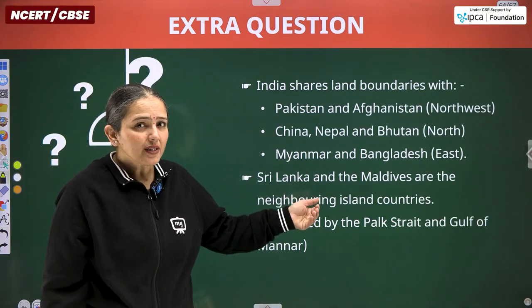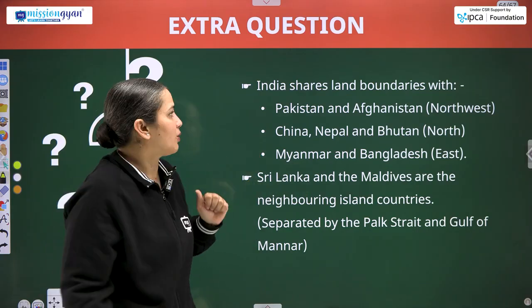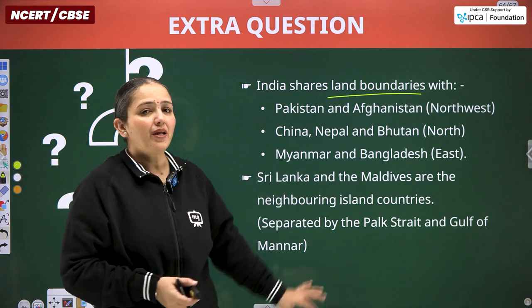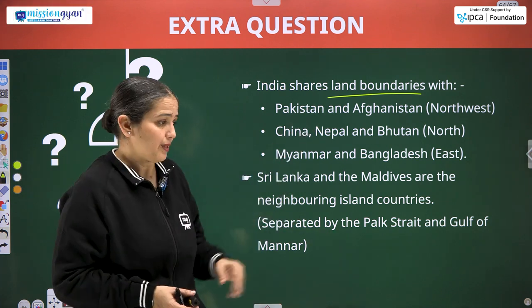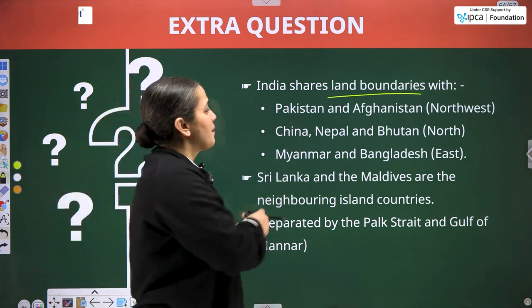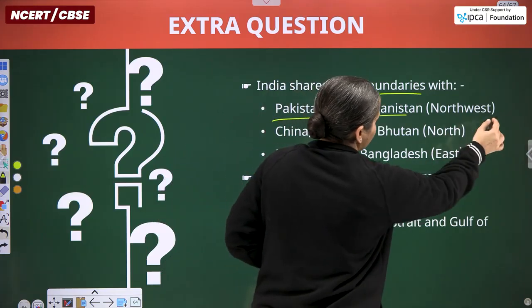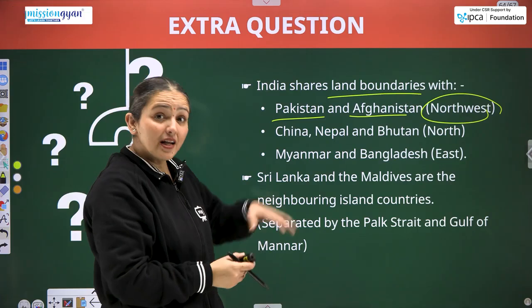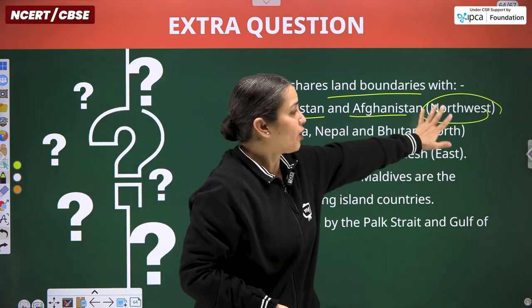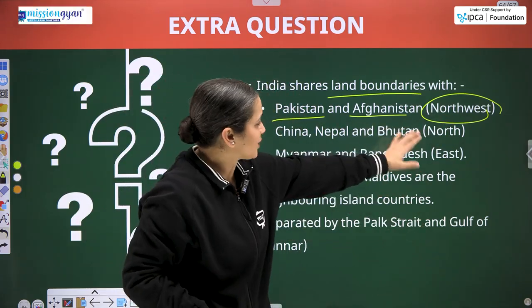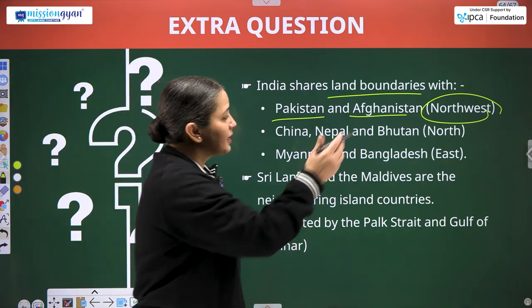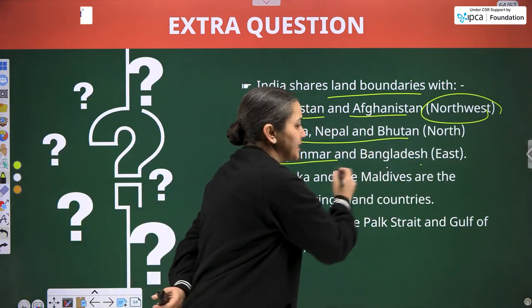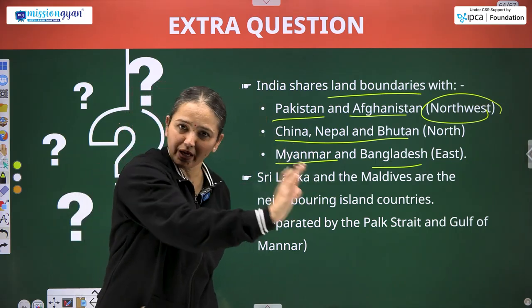Going further with land and maritime boundaries, we are discussing the maritime neighbors and land neighbors. Pakistan and Afghanistan lie in the northwest. In the north, we have China, Nepal, Bhutan. In the east, we have Bangladesh and Myanmar. First comes Bangladesh, then comes Myanmar.